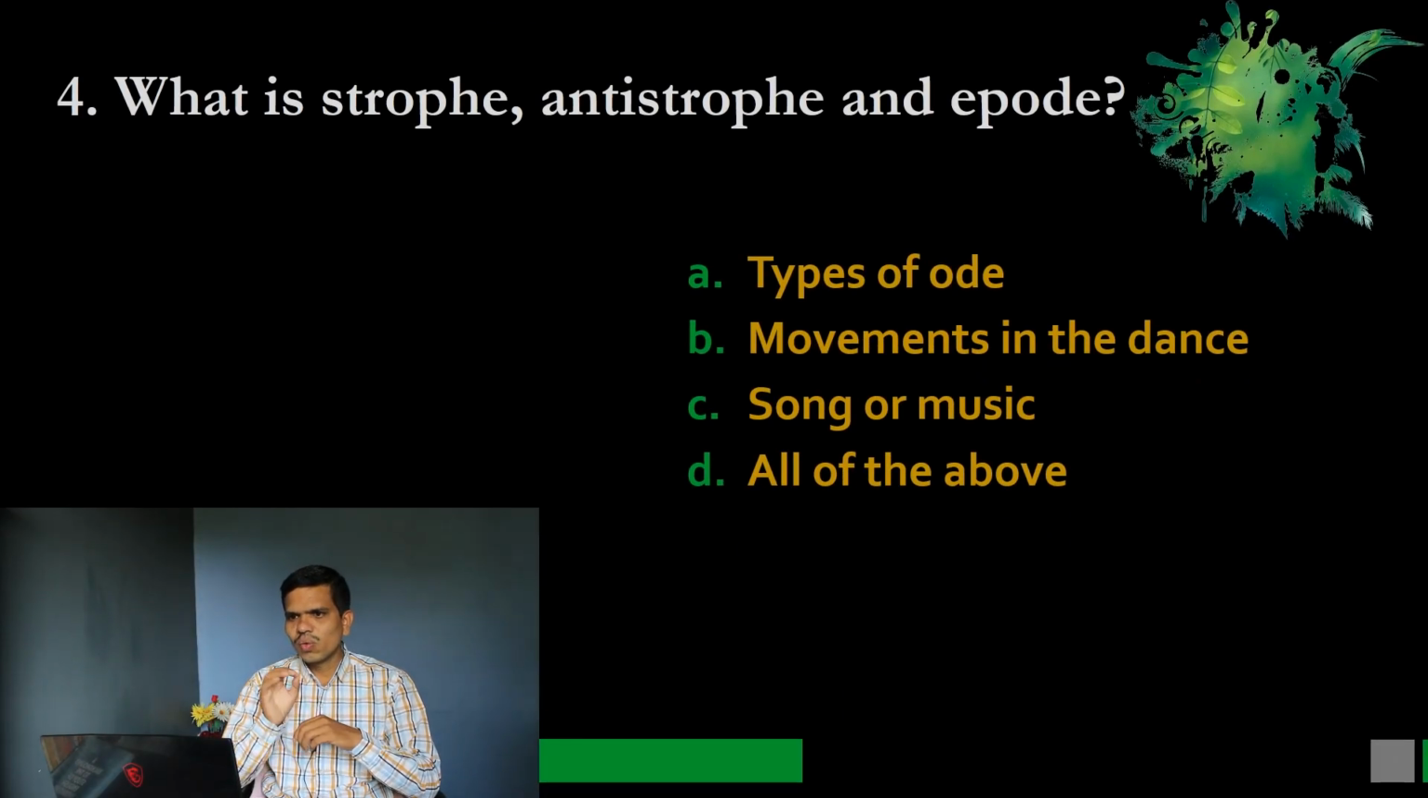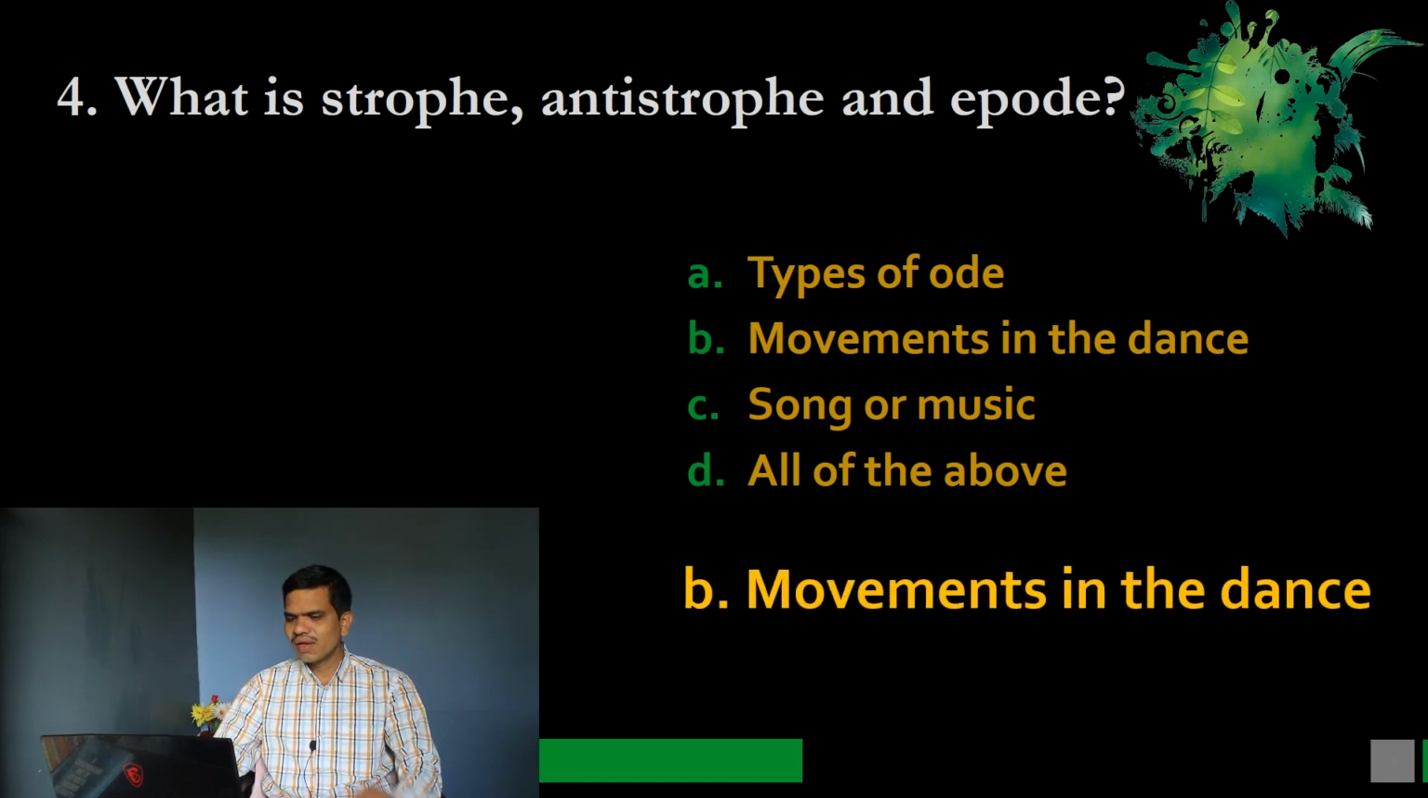Next, number 4, what are strophe, antistrophe, and epode? Options are A, types of ode, B, movements in the dance, C, song or music, and D, all of the above. So please note down your option. Correct option is B, movements in the dance. So what are strophe, antistrophe, and epode? Dancers take a turn from right to left, which is called strophe, from left to right, called antistrophe, and when dancers stand still they are performing epode. So this is nothing but the movements of dancers in the Dorian ode we saw already.